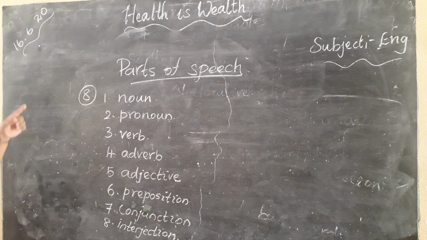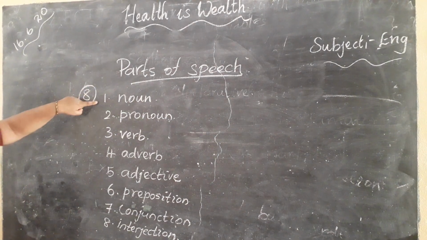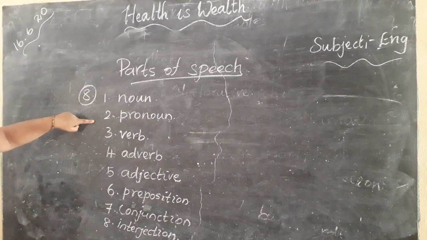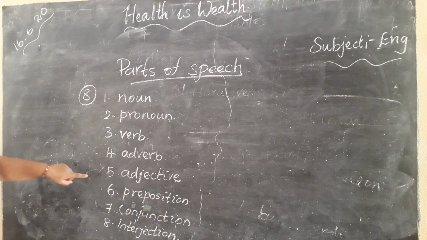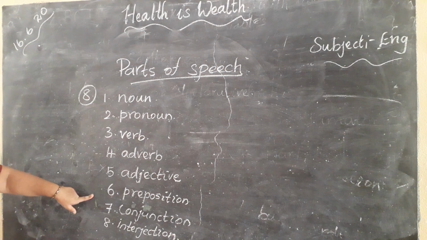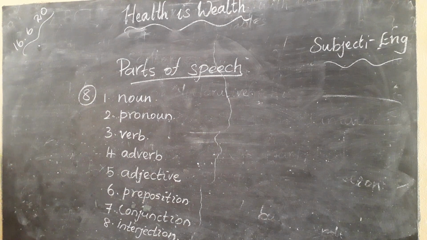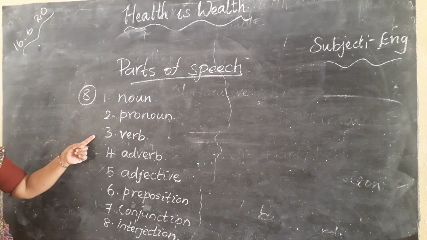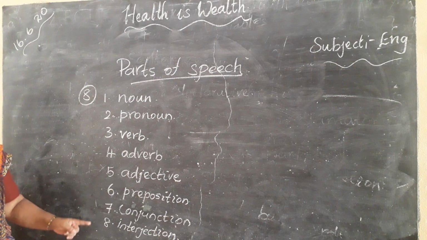Just note down this. There are eight parts of speech in English. First one is noun. Second one is pronoun. Third one is verb. Fourth one is adverb. Fifth one is adjective. Sixth one preposition. Seventh one conjunction. Eighth one interjection. Please note down this. There are eight parts of speech in English: noun, pronoun, verb, adverb, adjective, preposition, conjunction and interjection.